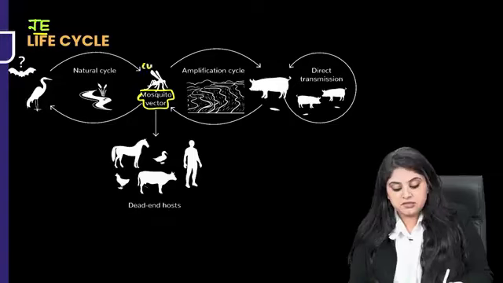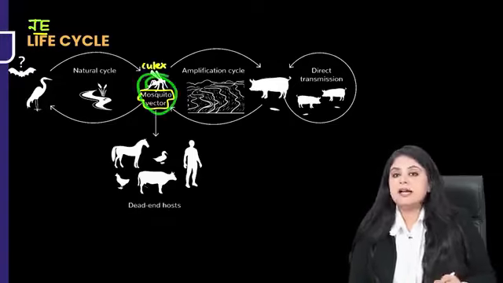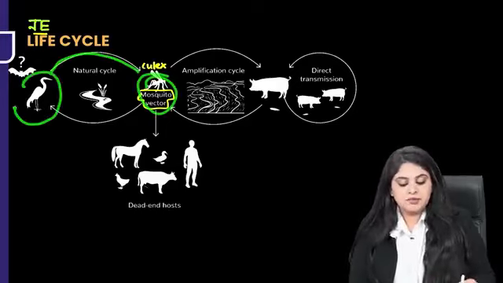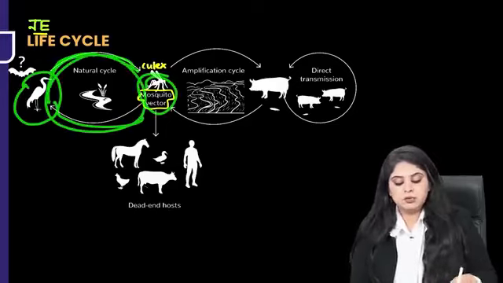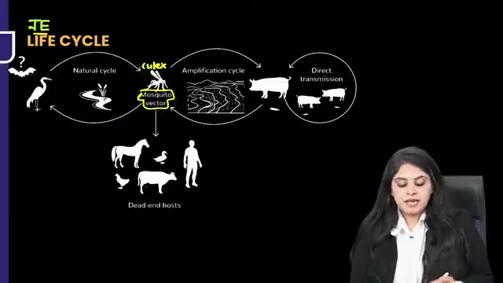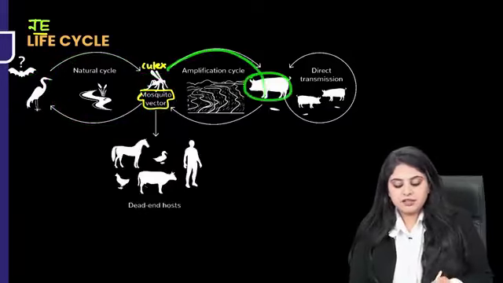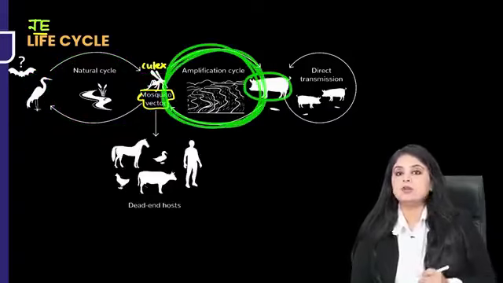So which mosquito must this be? This must be Culex. So now one way I see a Culex, and over here I see some cycle happening with a bird. So the Culex-bird cycle is happening. And over here I see a pig. So I have a Culex-pig cycle also happening over here.